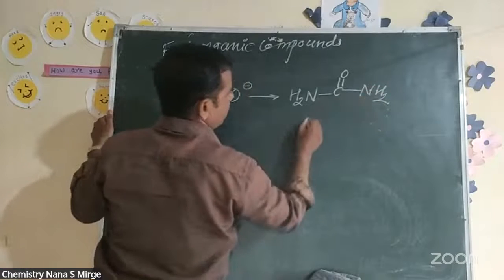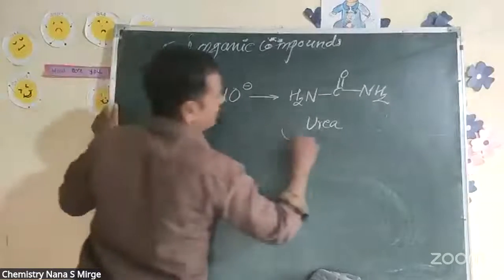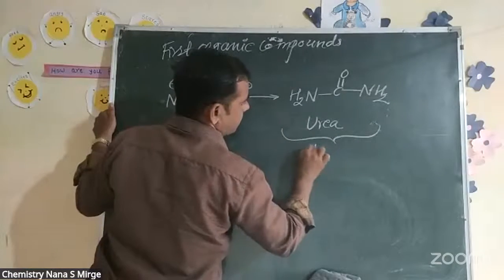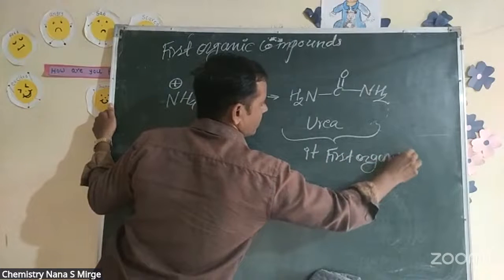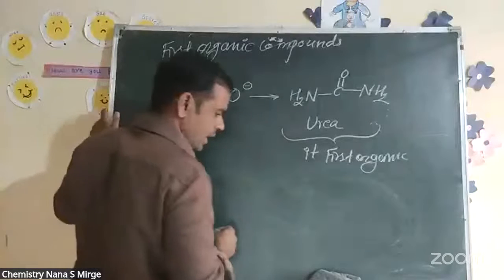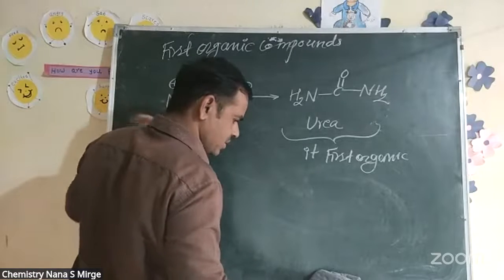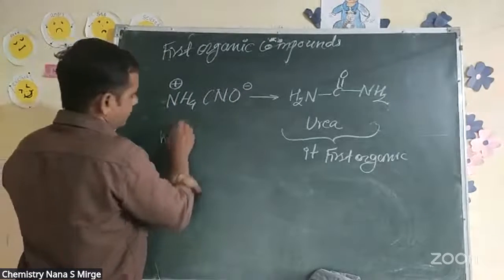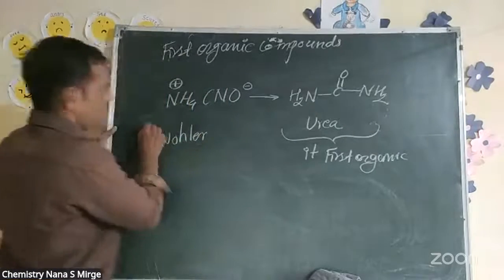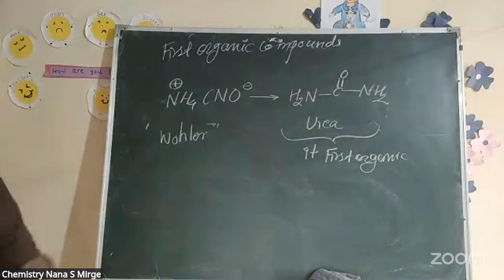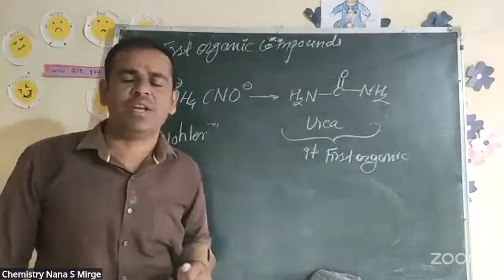It is the chemical formula of urea. Urea is the first organic compound. It is the first organic molecule, which was synthesized by Wöhler, the German chemist Wöhler. So this is called the Wöhler synthesis. Wöhler was capable of synthesizing the first organic molecule, that is urea.